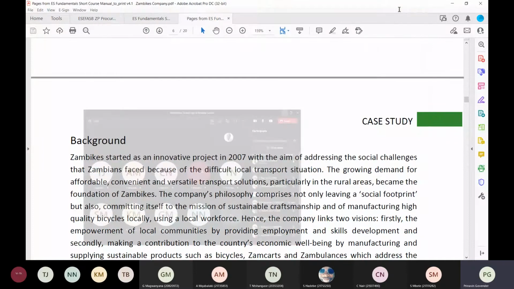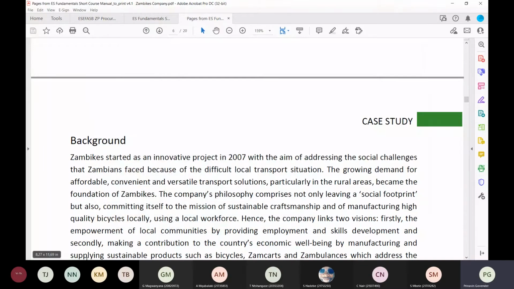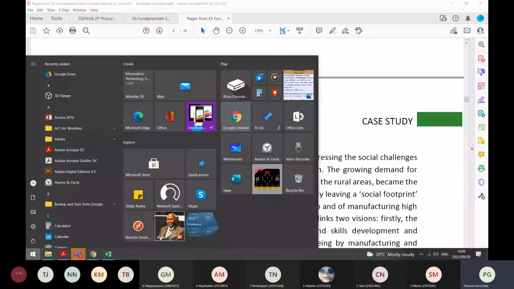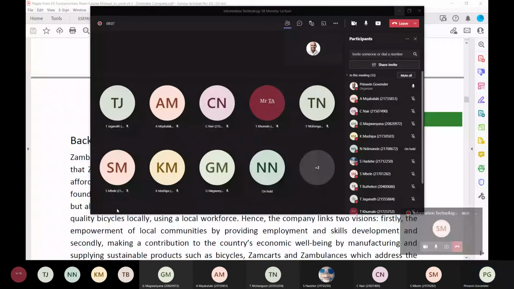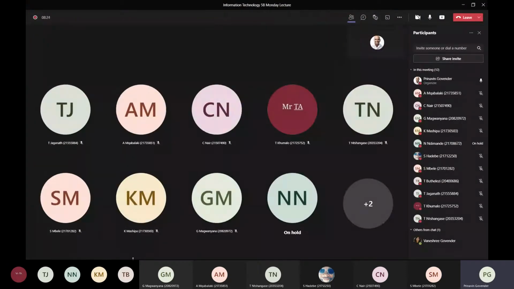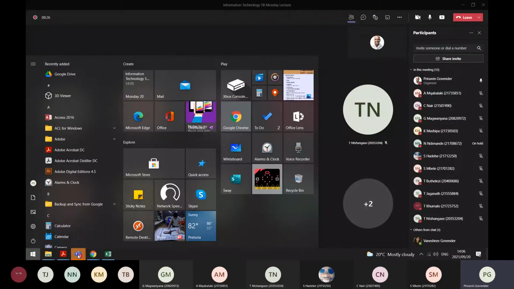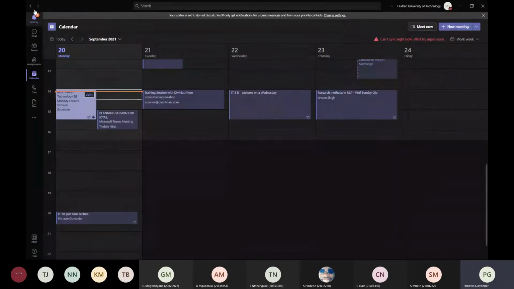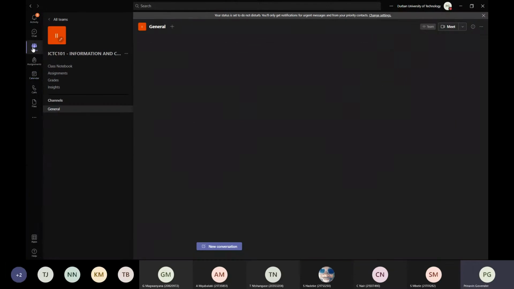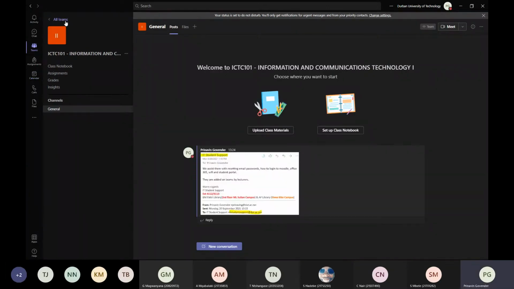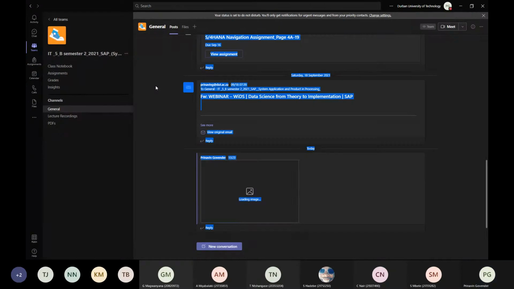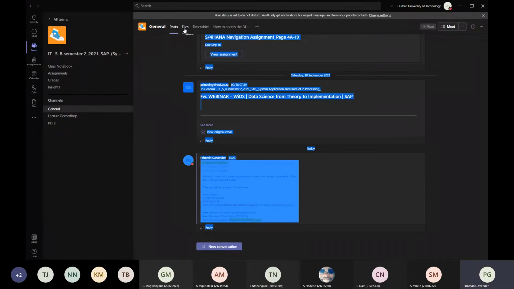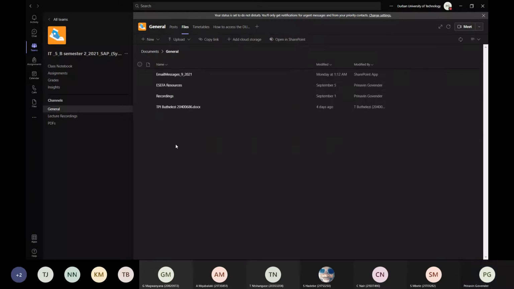Great. So what I've done is I've actually uploaded the documents into our MS Teams classroom. Let me go and show it to you where it is. Let's open up my Teams. It's under the Documents folder. Let's go to All Teams, let's go to IT5B, and it's under Files. Right, so there we go.